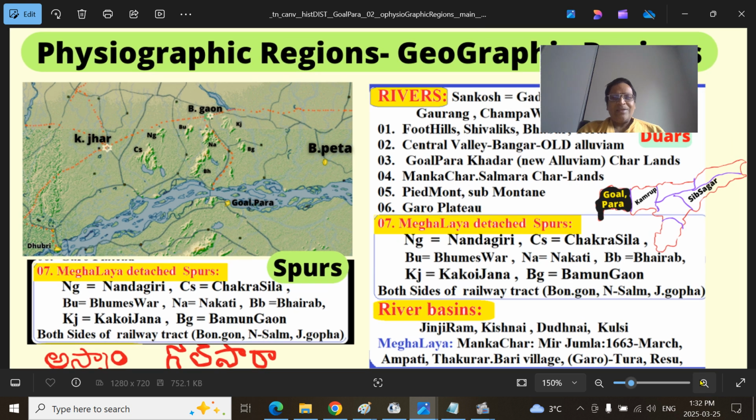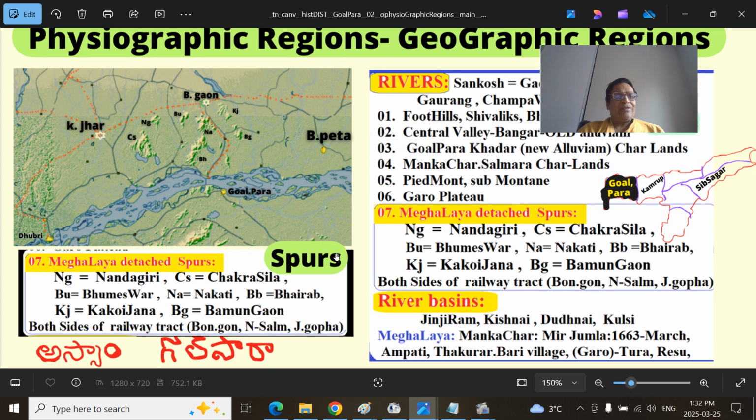Something I talked about elsewhere: you see Nandagiri, this is Kokrajhar, and this is the railway line, from Bongaigaon to South Salmara and Jogighopa and Goalpara, with the Naranarayan Bridge crossing there. You can see CS is Chakrasila spur, and NG is the Nandagiri spurs here.